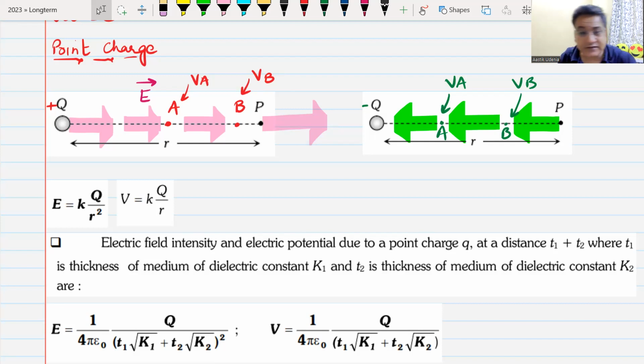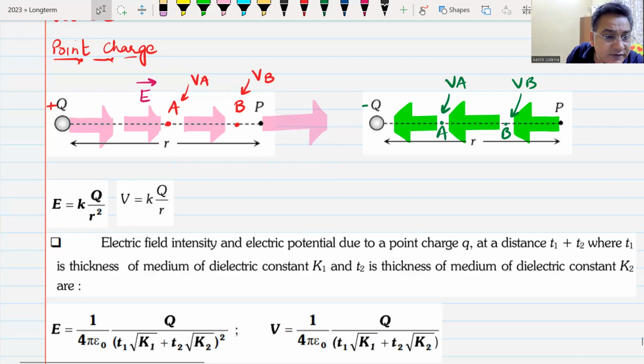Do we understand this? We understood. I'll give you 2 minutes to note this down. Then we move ahead.